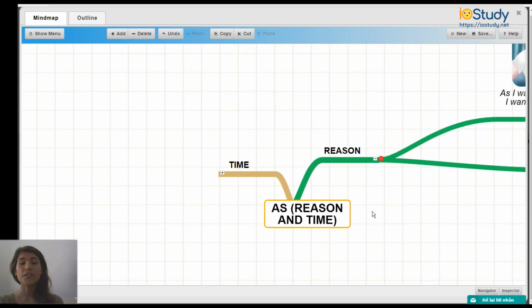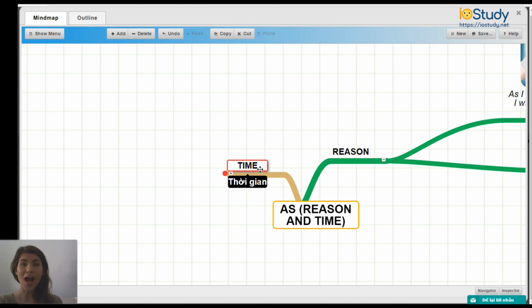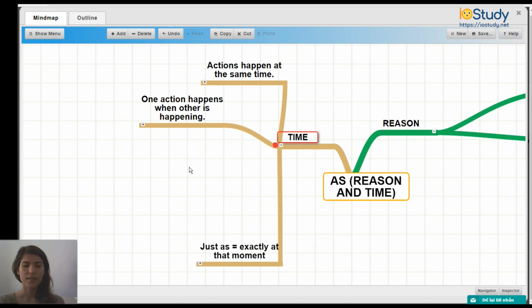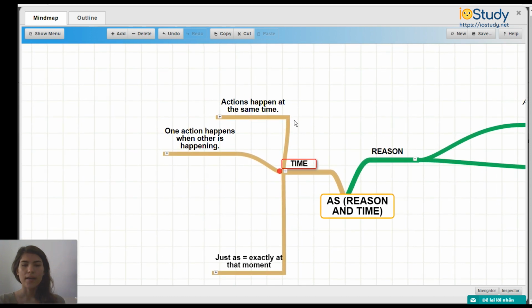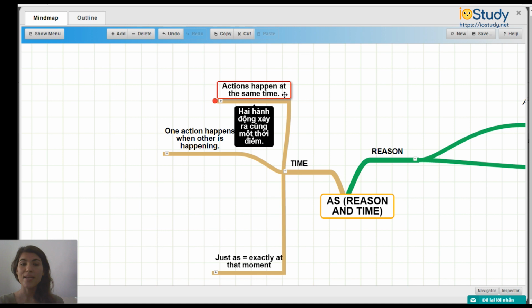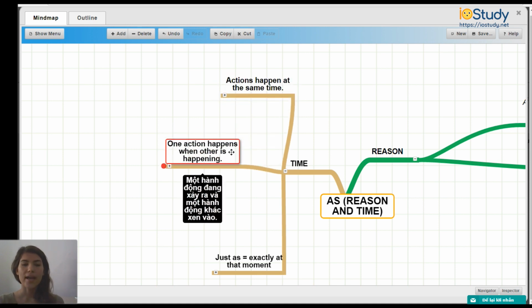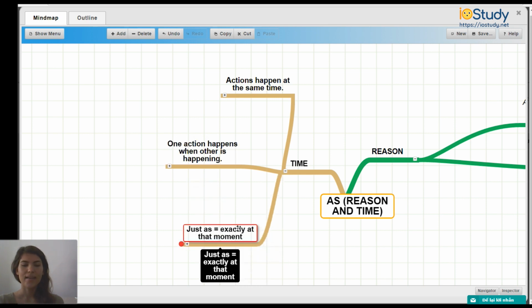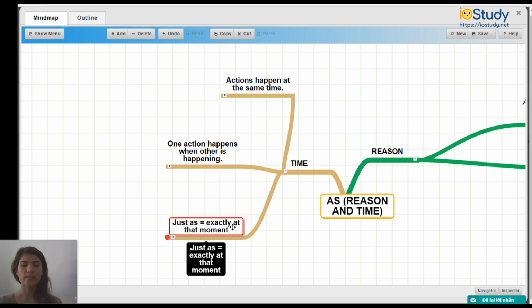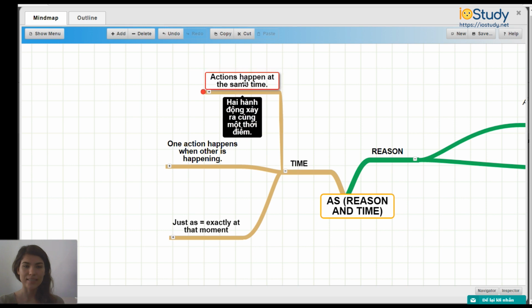So now let's go over to the other side, talking about time. So time, we use time when actions happen at the same time, and one action happens when another is happening, and just as equals exactly at that moment. So we use as to talk about time in these three instances.